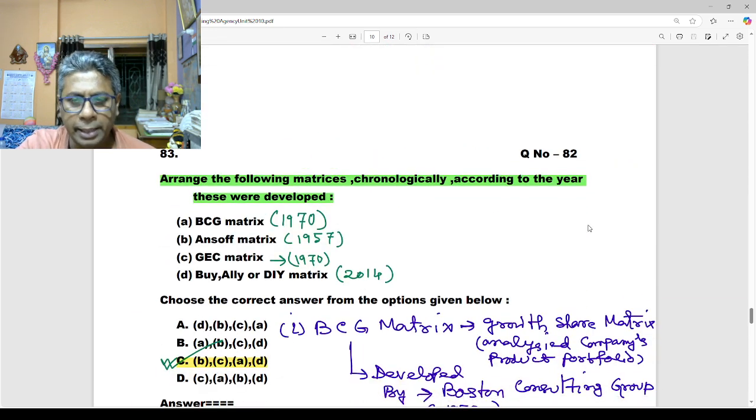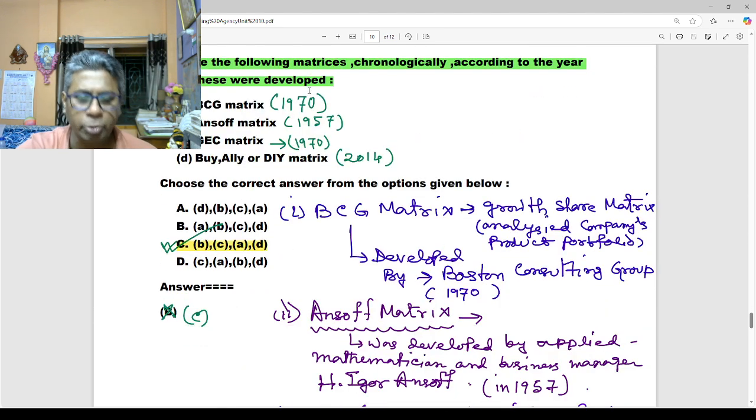Now we move on to our next question, question number 82 under the June 2021 question paper. Here they ask to arrange the following matrices chronologically according to the year they were developed. BCG matrix. What do you mean by BCG matrix? It is a growth share matrix that analyzes a company's product portfolio. It was developed by Boston Consulting Group in 1970.